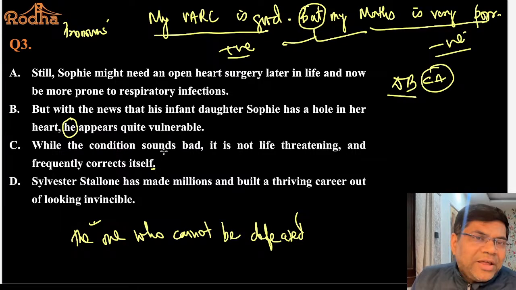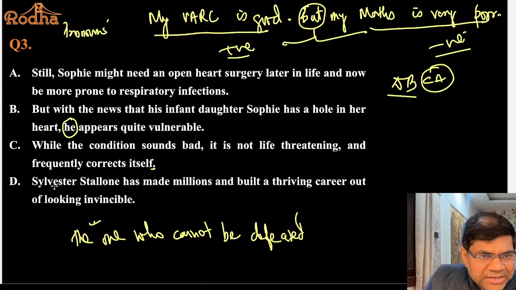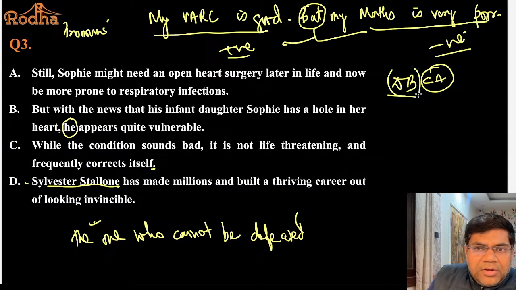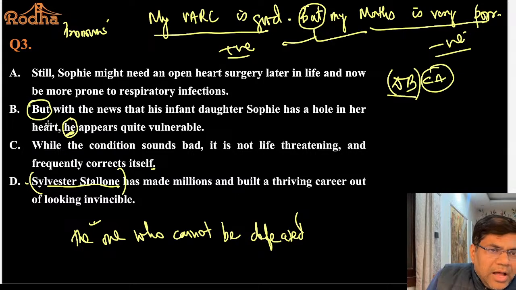And the only male personality visible in the entire paragraph is Sylvester Stallone. So I connect D with B and I form a pair. क्योंकि पहले the noun will come and then whenever you refer to that noun you will use the pronoun. So I know that to make sense of he and to make sense of but, I can connect D and B. So pronouns and conjunctions, they are very critical when it comes to joining sentences.